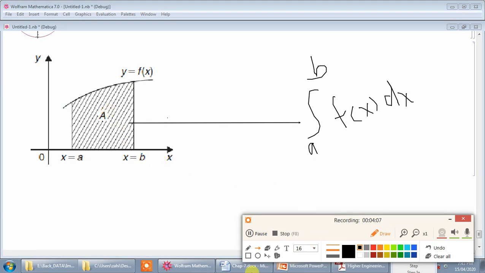And let us see what is the double integration. Now double integration actually sometimes represents area, it sometimes represents volume. Just now I told you that single integration represents area, double integration sometimes also represents area. In what circumstances it represents area, that we are going to see.